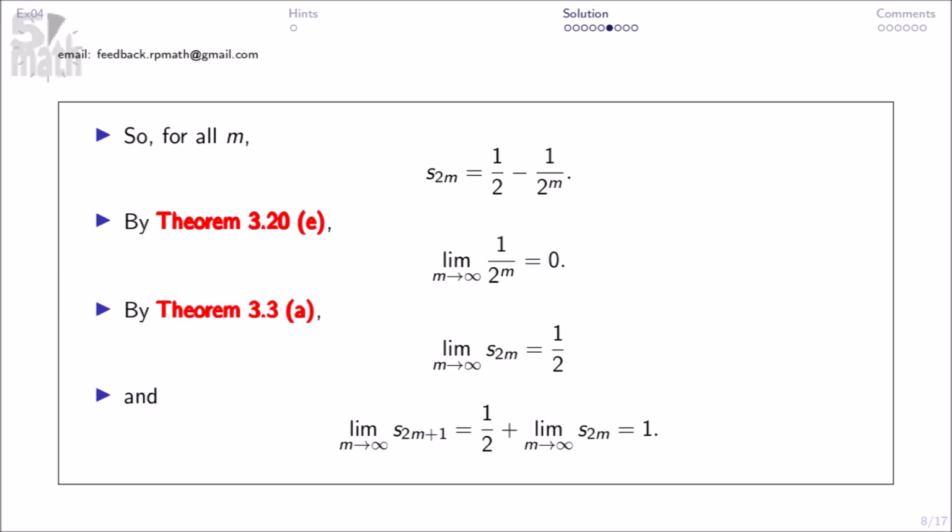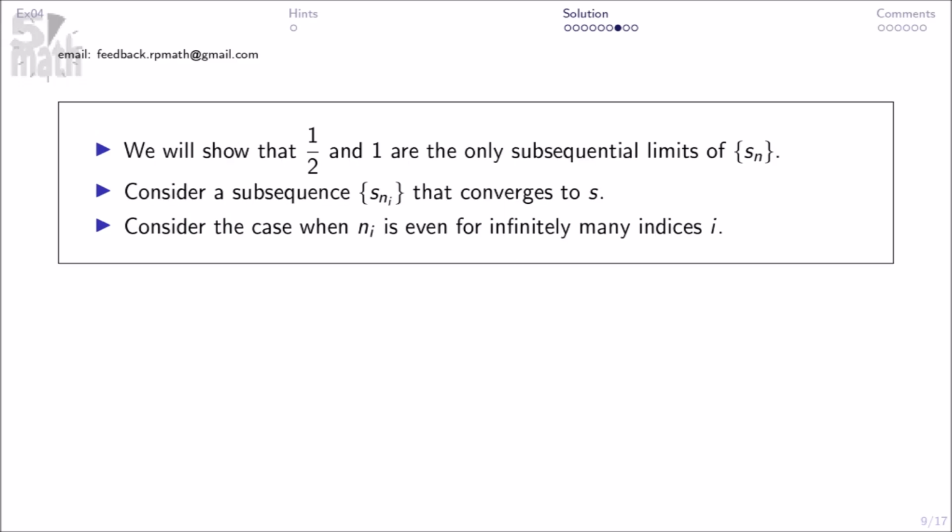By theorem 3.2e, we have this. By theorem 3.3a, we have this. And we have this. We will show that half and 1 are the only subsequential limits of Sn.